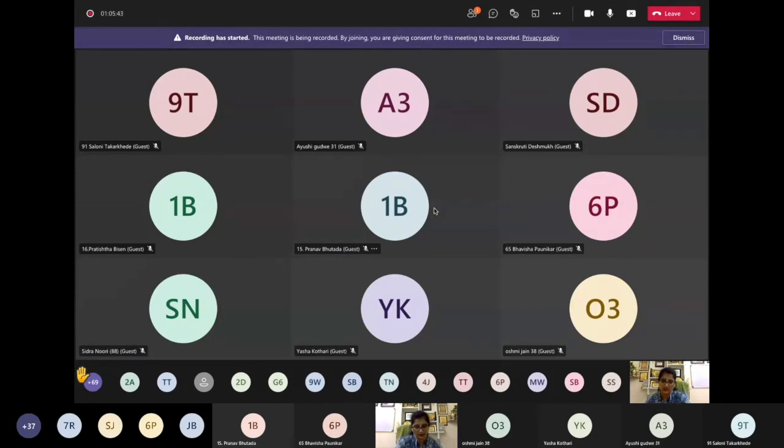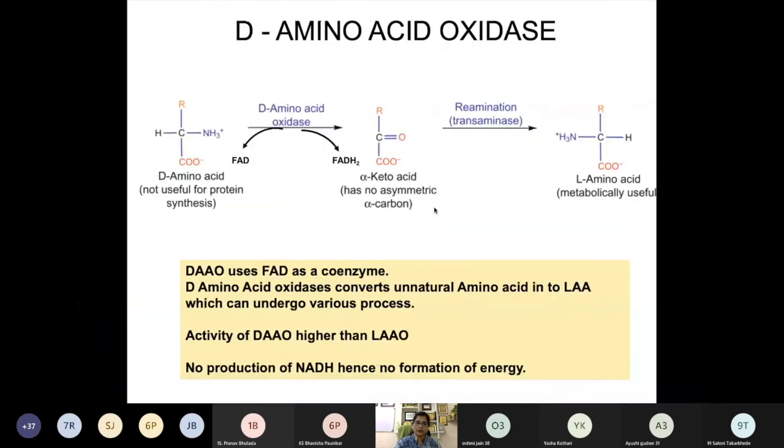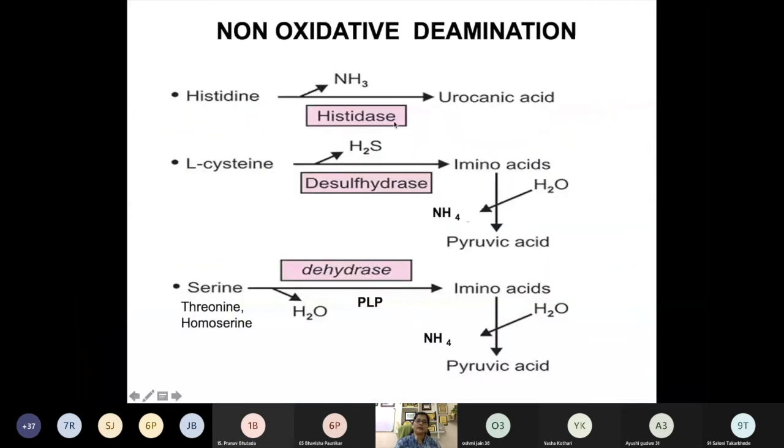Now we are coming to the non-oxidative deamination. Here there will be no oxidation, only deamination, just like an extraction of the ammonia group. So here you can see these are different enzymes. Histidine undergoes non-oxidative deamination by the enzyme histidase. So here is just removal of ammonia and you get urocanic acid. You don't have that in your course, but for MBBS we teach the metabolism of histidine.